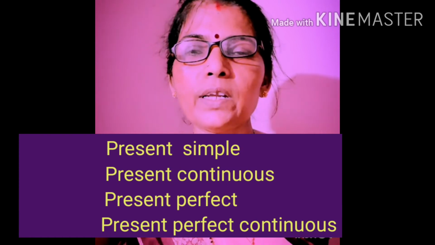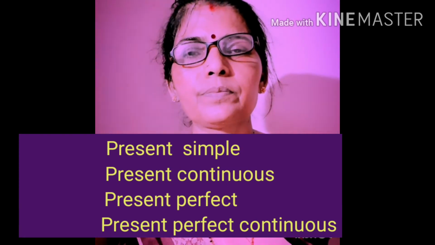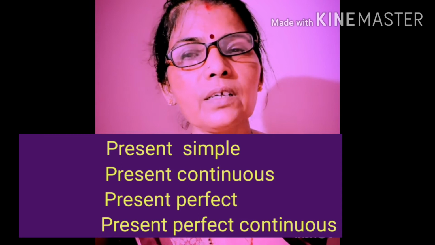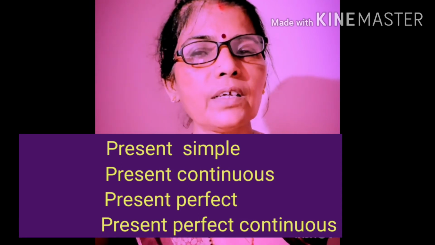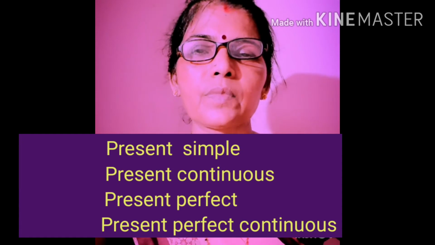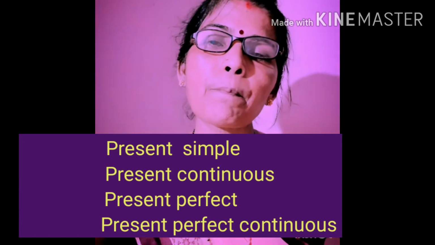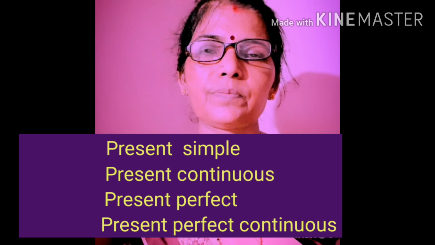Now each of these three forms of tense are divided into four groups. Clear? One is simple, other is continuous, then is perfect, and next is perfect continuous.